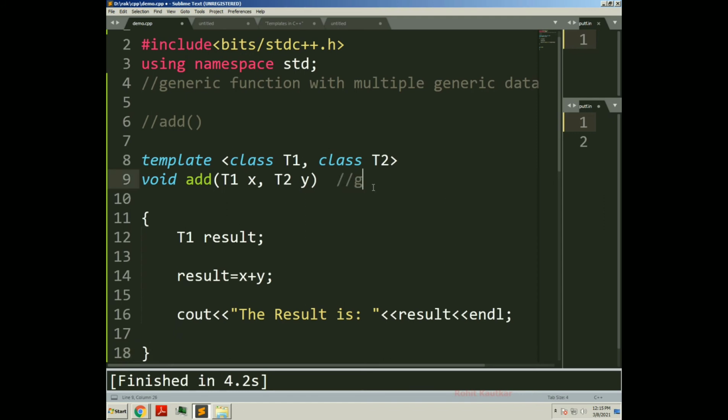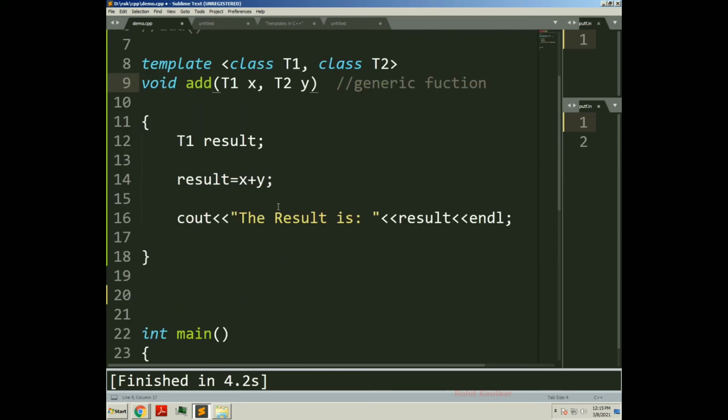Now this is a generic function with multiple generic data types. T1 is the first generic data type for the add function, and T2 will be the second generic data type for the add function. So x will be of T1 and y will be of T2.